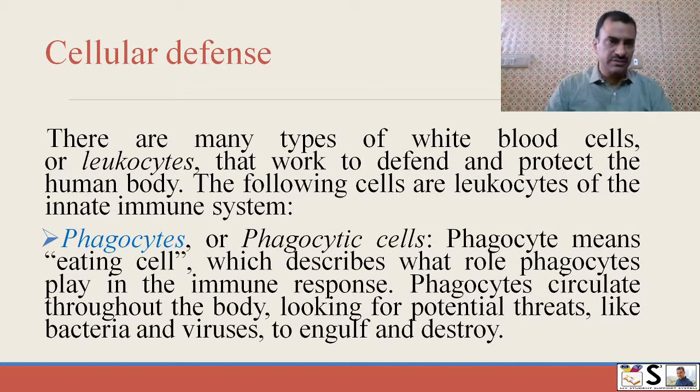Third is cellular defense. There are many types of white blood cells or leukocytes that work to defend and protect the human body. The following cells are the leukocytes of our innate immune system. Number 1, phagocytes or phagocytic cells. Phagocyte means eating cell, which describes the role phagocytes play in the immune response. Phagocytes circulate through the body looking for potential threats like bacteria and viruses to engulf them, to eat them, and to destroy them.